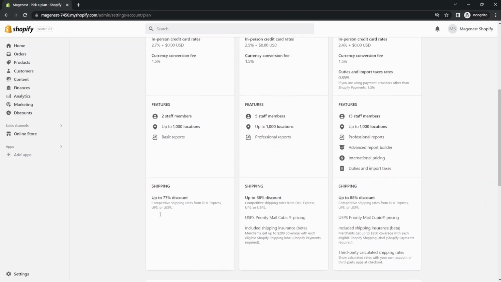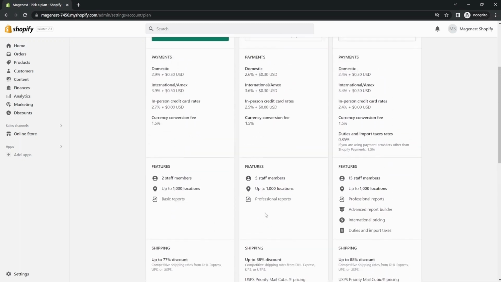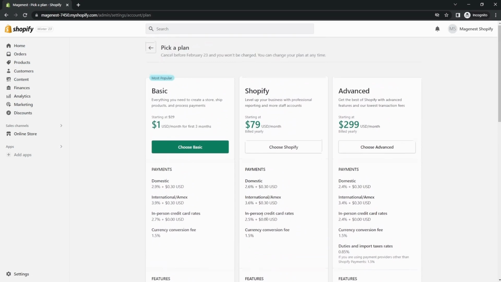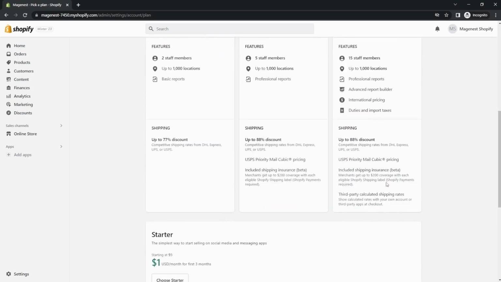You can see more features for each option below here. So after choosing your pricing plan, now it's time to launch your Shopify store.